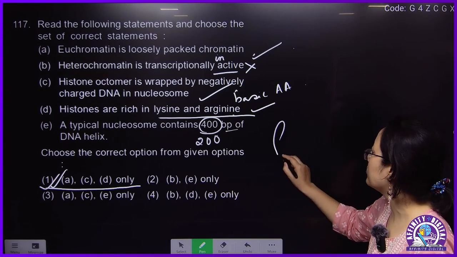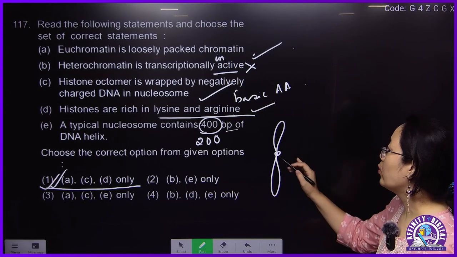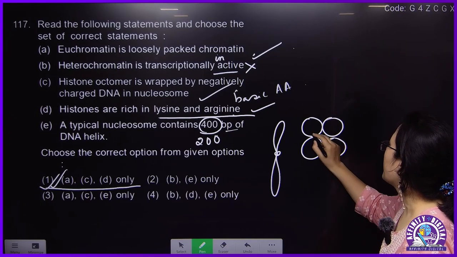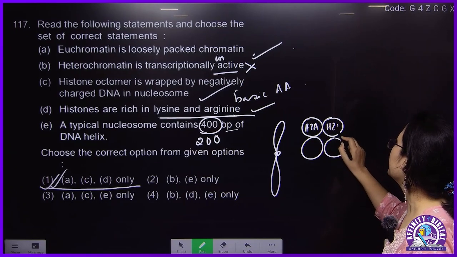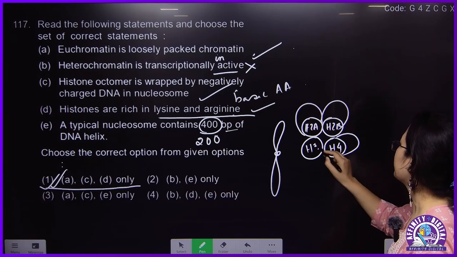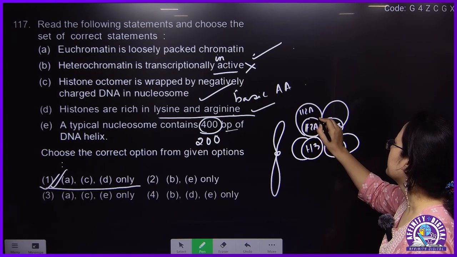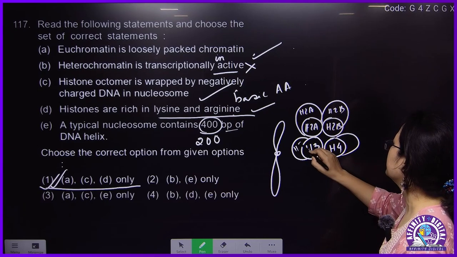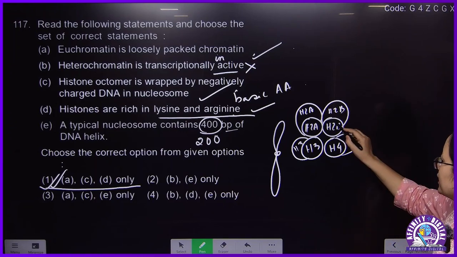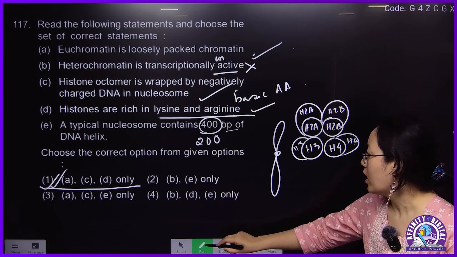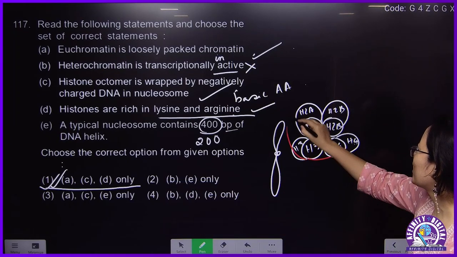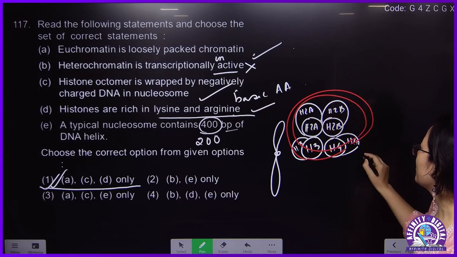Histone octamer. Inside a chromosome, we draw chromosome like this. But inside a chromosome, how is DNA compactly arranged? Histones will be in an octamer form: H2A, H2B, H3, H4. These will all be in 2 copies like this. H2A, H2B, H3, H4, in 2 copies. That is why it is called histone octamer. And this will be wrapped, enclosed by DNA. DNA will wind around like this.